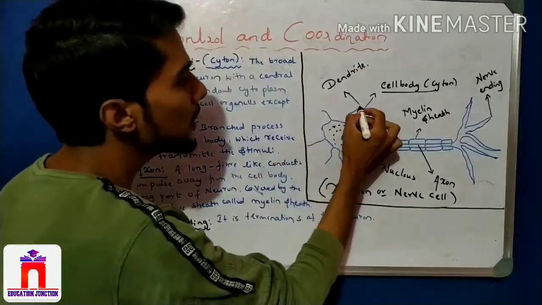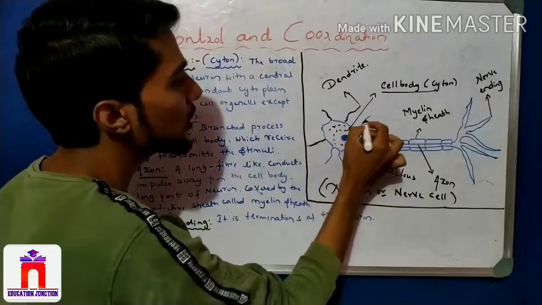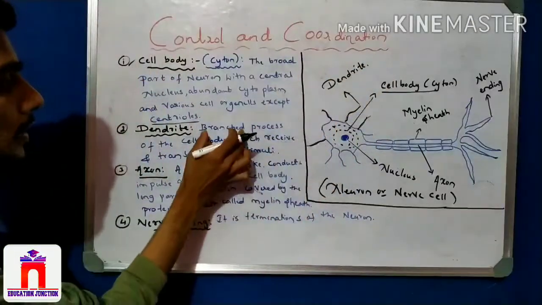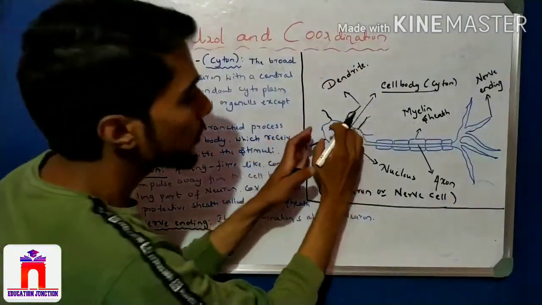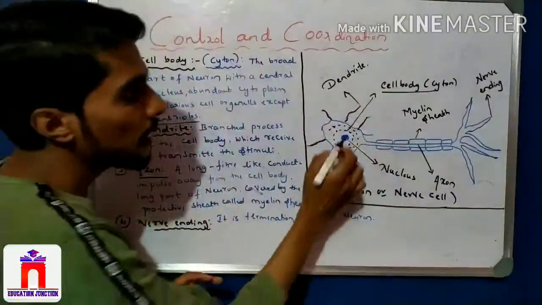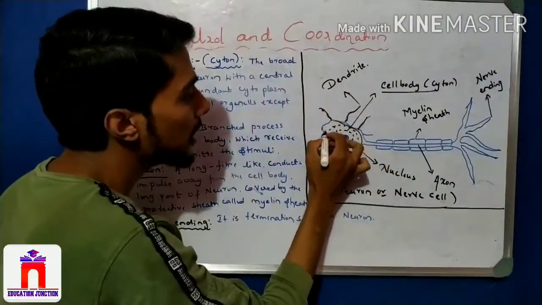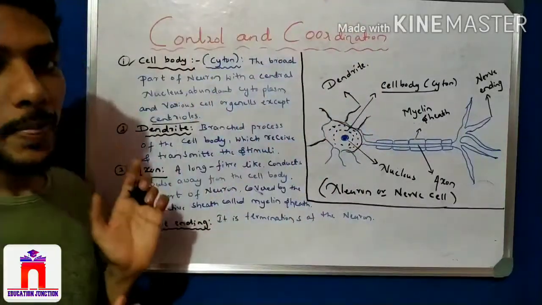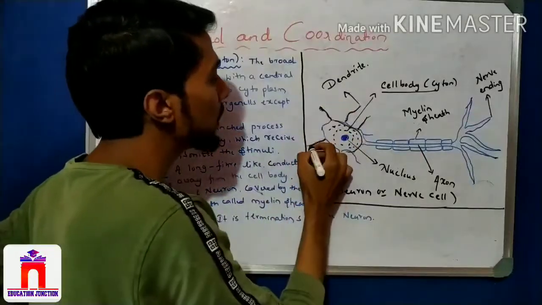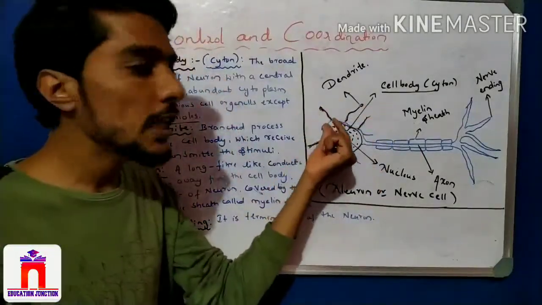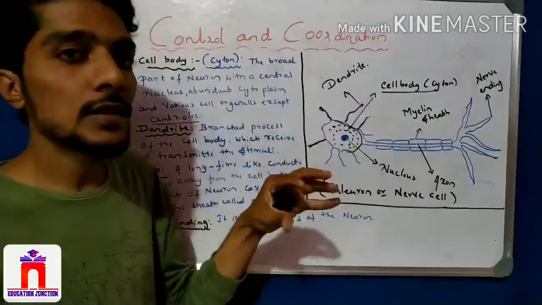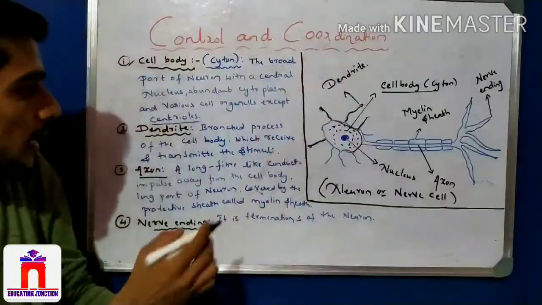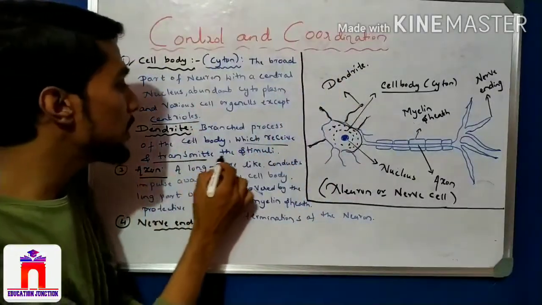Okay, here we see these hair-like structures. Hair-like structures on the cell body, and these are the dendrites. So here are the branched processes of the cell body. The cell body forms the branches, right? This cell body has branches, and these branches are nothing but dendrites, which receive and transmit the stimuli, right? Which means what? They are located in the sense organs. When sense organs have some stimuli, then that stimuli is transported by the dendrites. Okay, here they receive and transmit the stimuli.